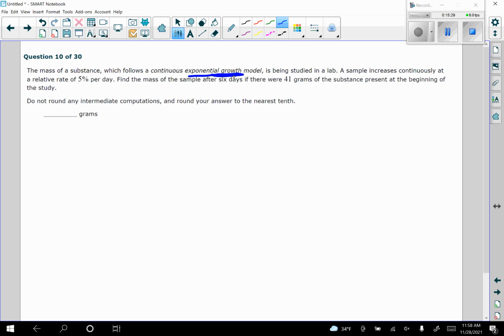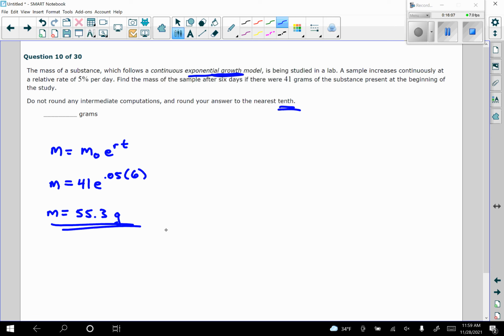beginning of the study. So if we're talking mass here, we could say M is going to equal the initial mass times e to the rt. That's following the PERT formula, but instead of using A and P, we use M and the initial amount here. So M is going to equal the initial amount, 41 grams, times e to the 0.05, and we're talking 6 days, so we multiply it by 6. We're going to round to the nearest tenth here. So we should get 55.3 grams. If this said exponential decay, we would just put a negative in front of that 0.05.